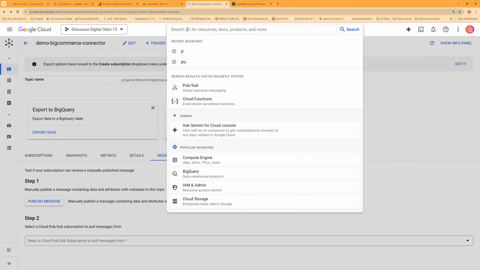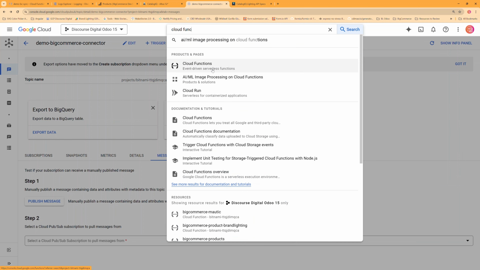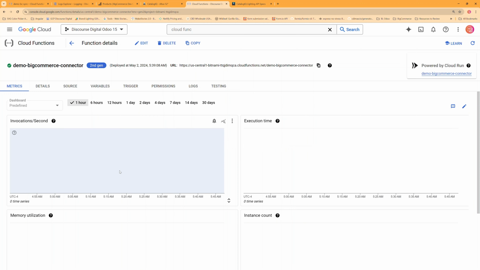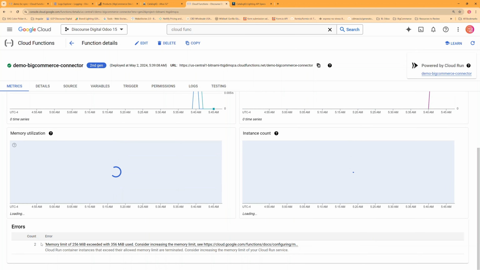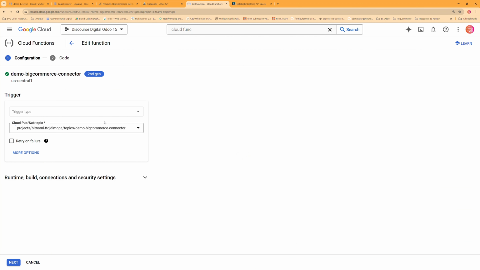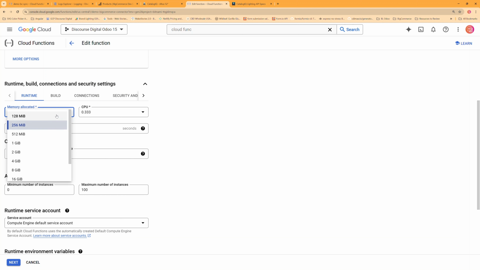All right, so now let's go check out our cloud function. We'll go to Cloud Functions. And we have our Demo BigCommerce Connector assigned to our topic, Demo BigCommerce Connector. Let's go ahead and look at this. All right, so right now we see that our initial message generated a memory limit error. So let's go ahead and go to Edit, and then Runtime,